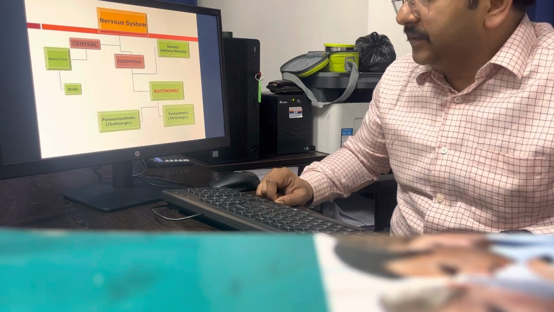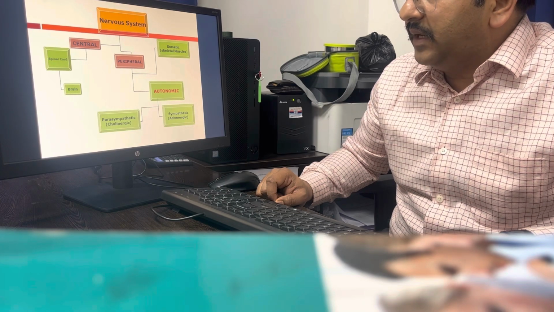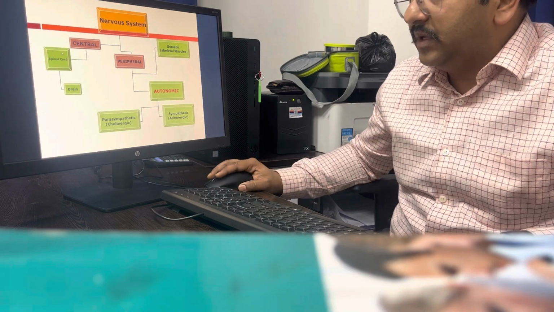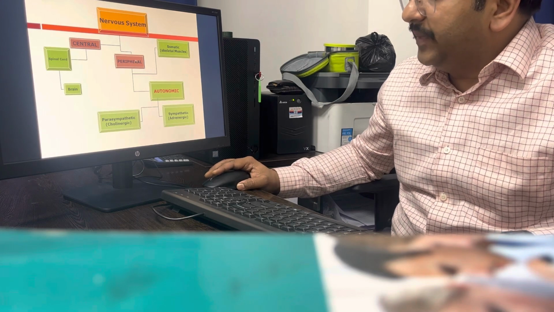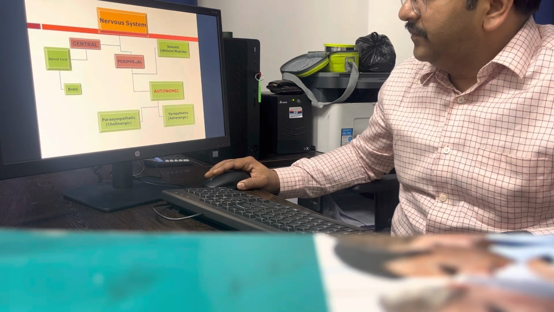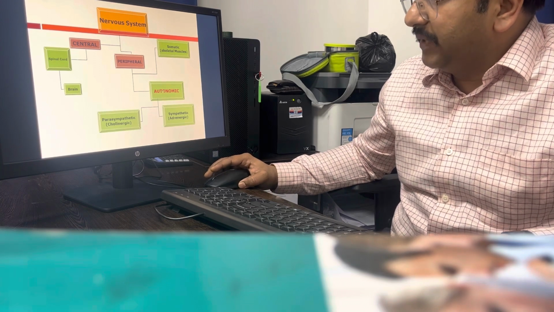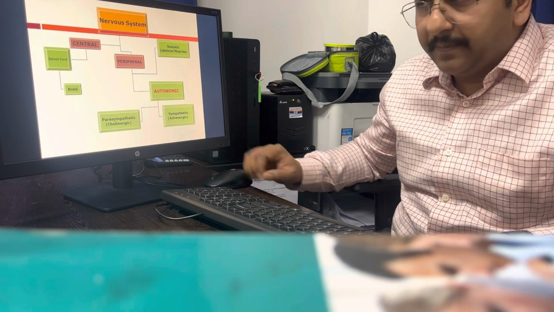Coming to the nervous system, we can divide it into two: central and peripheral. In the central nervous system, we all know the brain and the spinal cord comprise the central nervous system. In the peripheral nervous system, we have the somatic nervous system and the autonomic nervous system. So we will be dealing here with the autonomic nervous system.